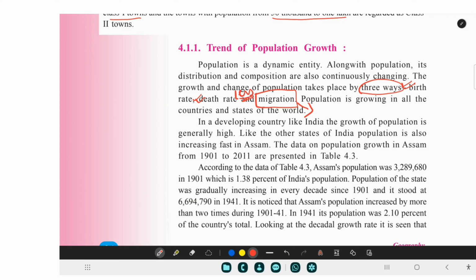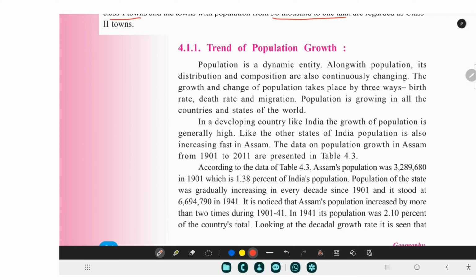I would not elaborate, because I know everyone knows what migration is and how we are impacted by it. I'm not talking about legal migration, but illegal migration. Anyway, population is growing in all the countries and states of the world. Yes, definitely, in all parts of the world, in all parts of the country, the population has increased.